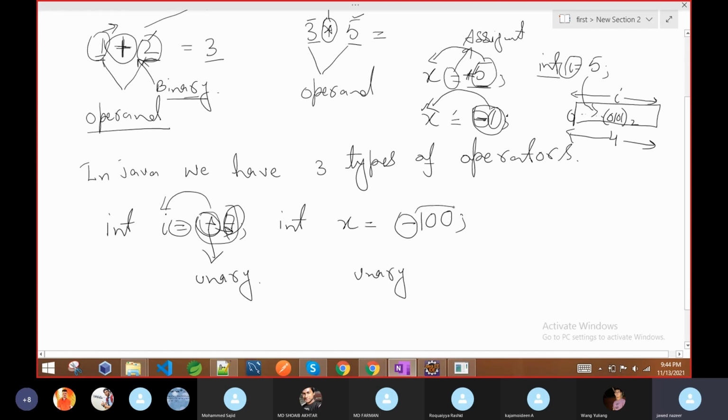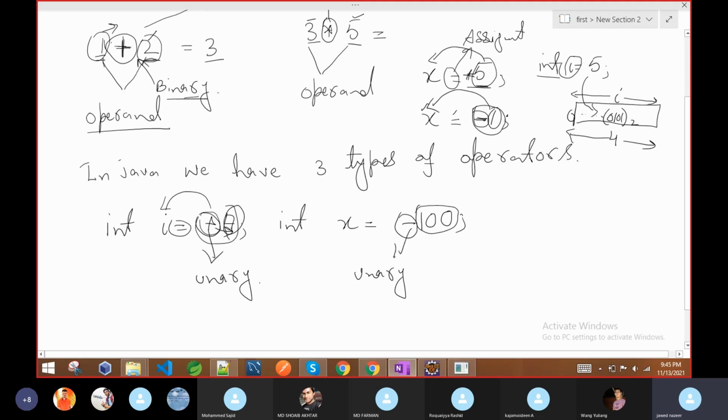Why? Because it is working with only one number, only one operand, a number or any variable, depending on the operand. Operator means what kind of operation is going to happen, and operand means to whom it is going to operate, the data. Generally the data may be a variable, meaning you already assigned some value to a variable and then you are doing some operation.